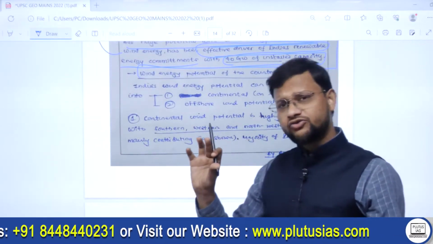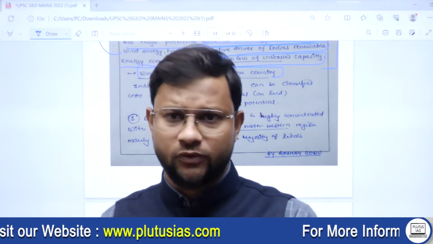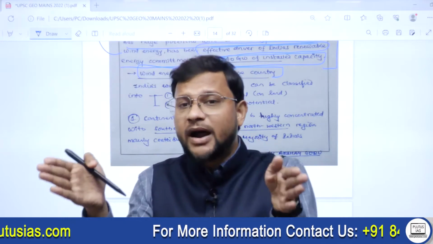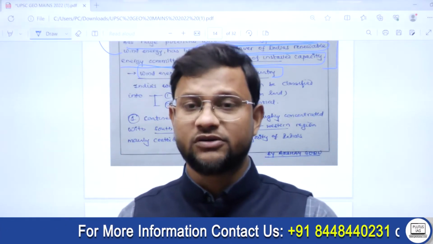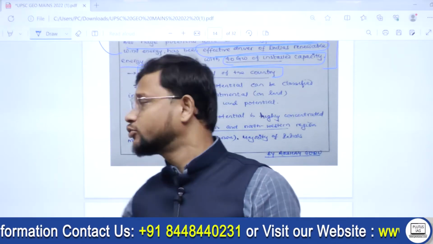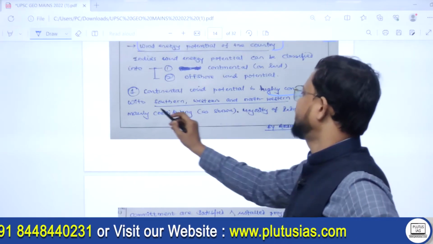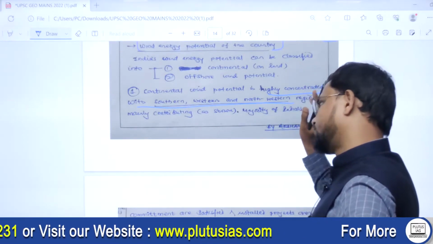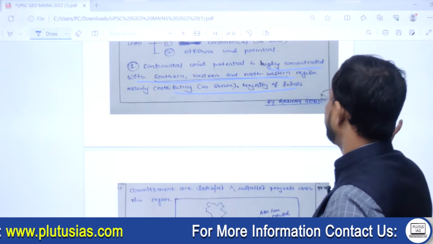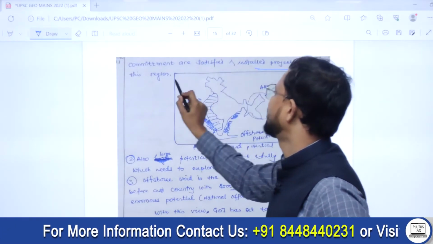See, India has two different types of wind potential. One is continental and the other is offshore wind potential. If you try to break it into parts, absolutely it is appreciated because the examiner will then understand your clarity, the depth of your understanding. So continental, it is usually concentrated in the southern, western and northwestern regions, mainly contributing; the majority of India's commitment is satisfied and installed projects are in this region.